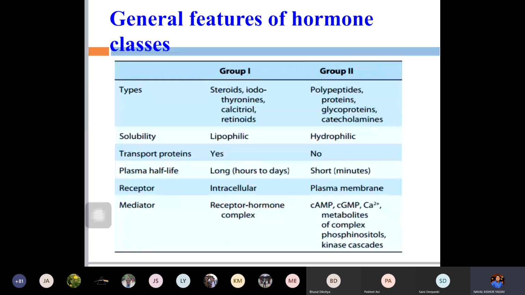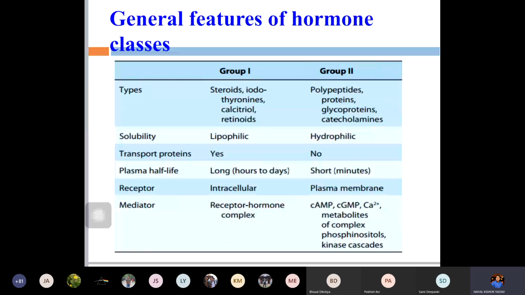So group 2 hormones function only through the second messenger, and for group 1 the receptor-hormone complex is enough for its functions. So this is the difference between group 1 and group 2 hormones.